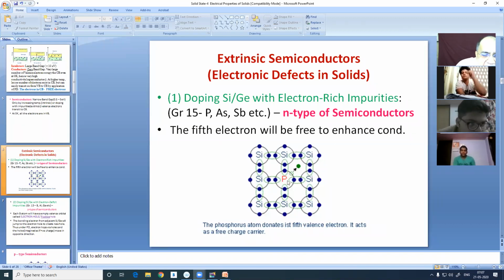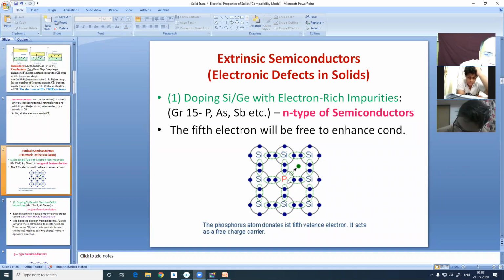So intermittently in the entire crystal, some of the silicon sites are replaced by phosphorus or arsenic or antimony, any group 15 element. You know, such an element has 5 valence electrons, and silicon and germanium have 4 valence electrons. So the phosphorus which has occupied the place of silicon will have an extra 5th electron, which will not be bonding with anyone. So that will remain free.